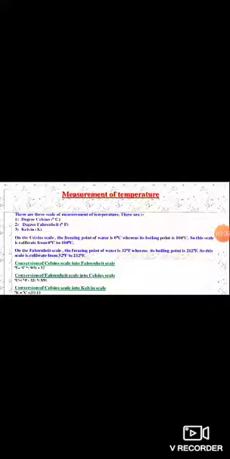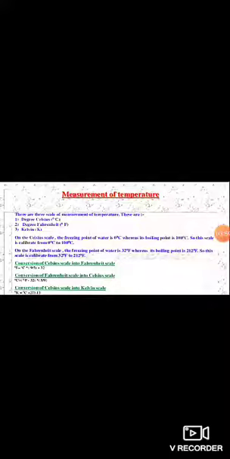On the Celsius scale, the freezing point of water is 0 degrees centigrade, whereas its boiling point is 100 degrees centigrade. So this scale is calibrated from 0 degrees centigrade to 100 degrees centigrade.